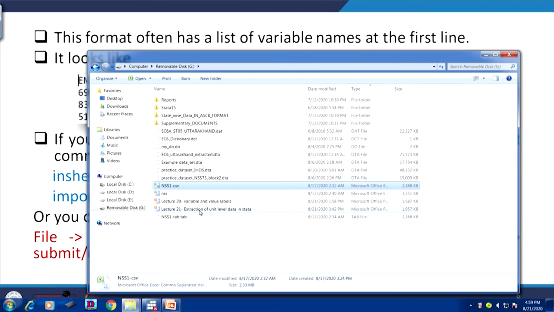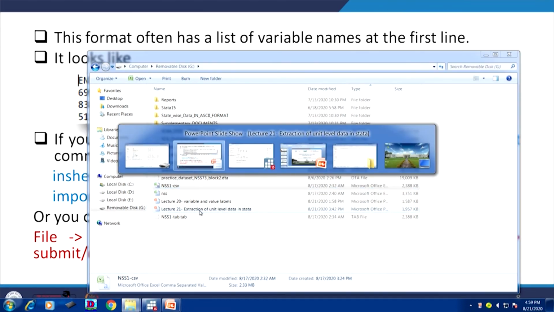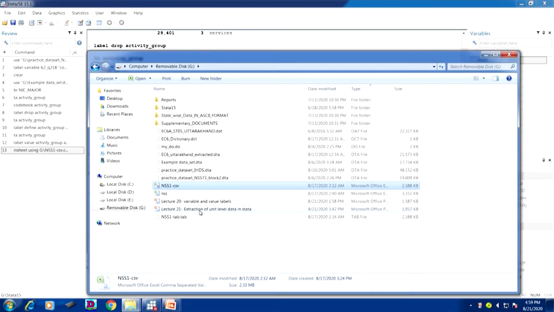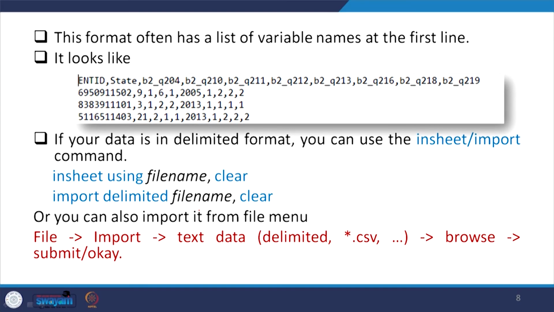So what I do, I will click and show you how to get it. You have to go first to File, then Import, then text, then carefully observe if it is in CSV format. Then you click on CSV, then submit OK, you will get it like this.